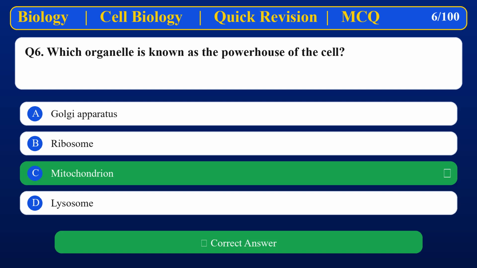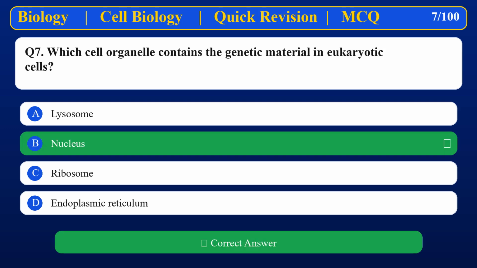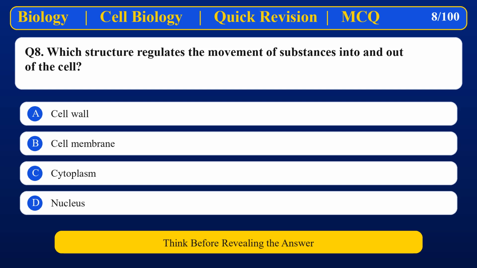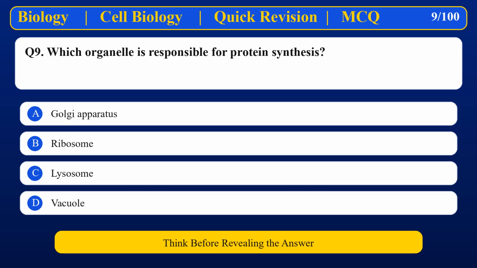Mitochondrion. Which cell organelle contains the genetic material in eukaryotic cells? Nucleus. Which structure regulates the movement of substances into and out of the cell? Cell membrane. Which organelle is responsible for protein synthesis?